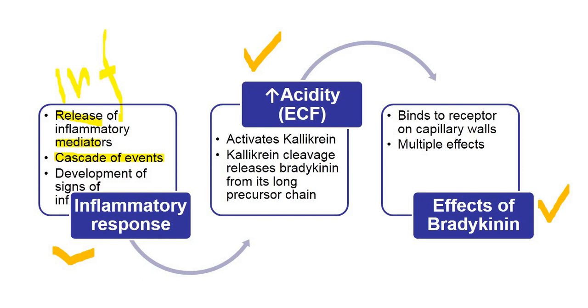After the first step, there is an increase in extracellular fluid acidity, ECF acidity increases. The acidic extracellular fluid will activate kallikrein. Now, kallikrein, once it is activated, which is a long molecule, will undergo cleavage. This cleavage or breaking down will release bradykinin. Bradykinin will be released from a long precursor.